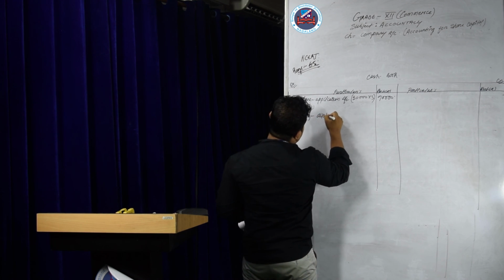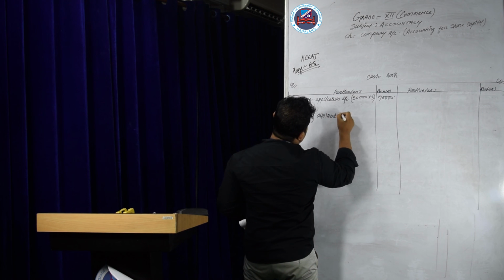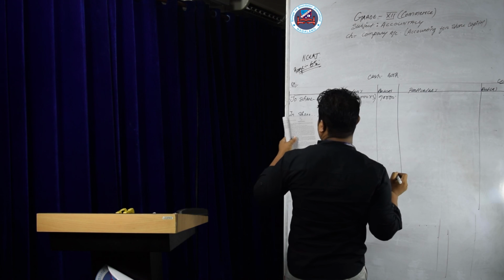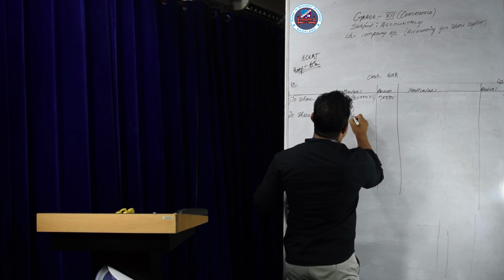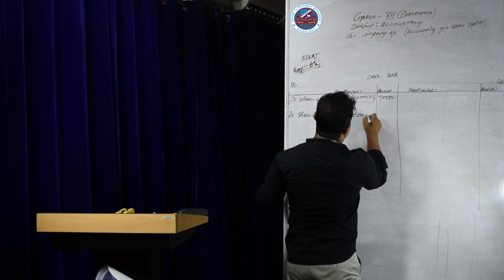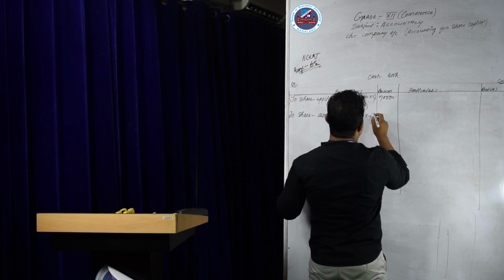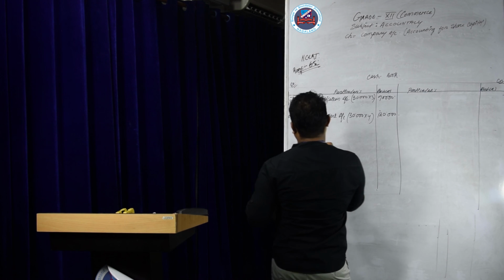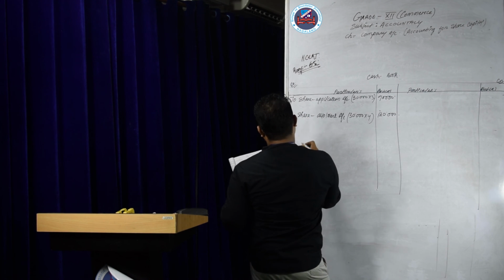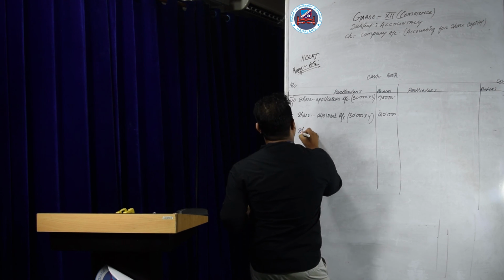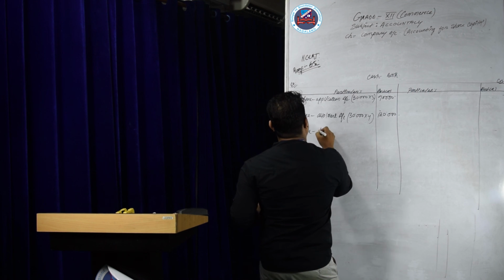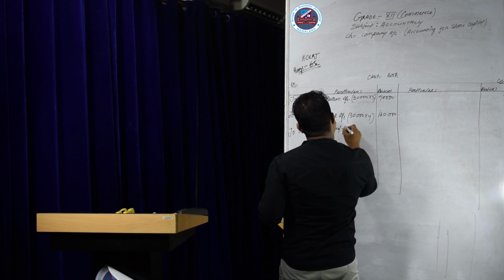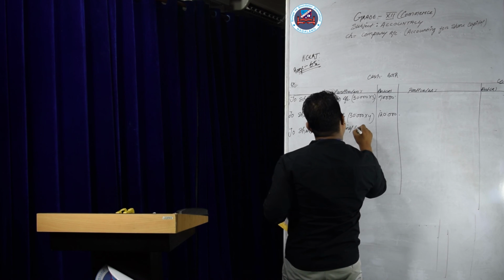Write here: to share allotment account. How much? The rate given is 4 rupees, so 30,000 into 4 is 1,20,000. Same for first and final call.